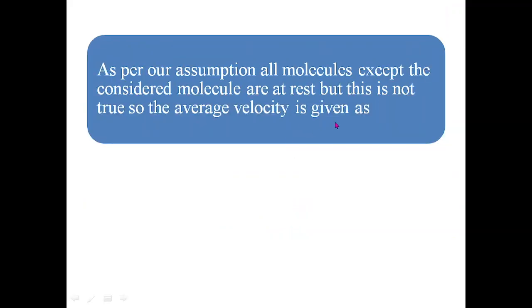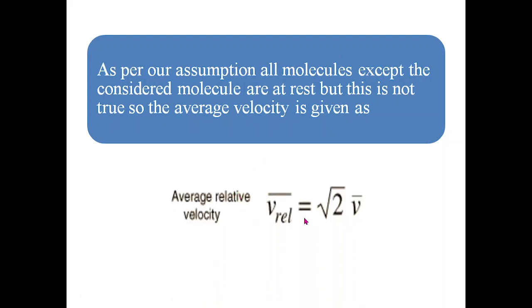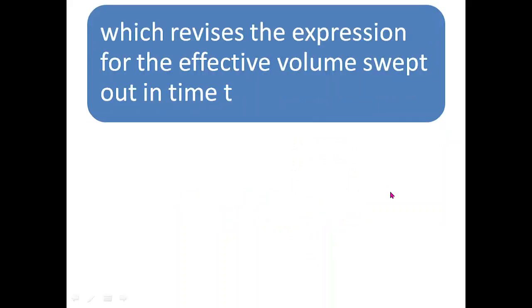Now, while deriving the relation, we considered that a single molecule is moving and all other molecules are at rest. Actually, in practice, this does not happen. They have a certain average velocity, and the true average velocity is given by root 2 into v. Therefore we have to revise the expression for the effective volume swept out in time t.